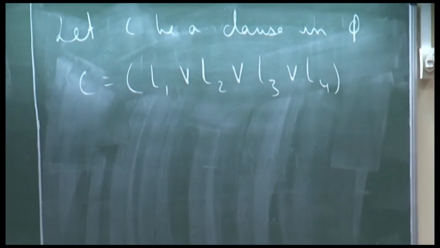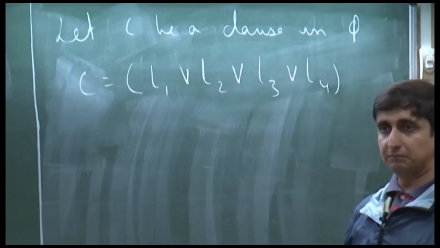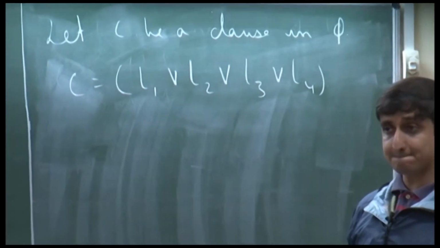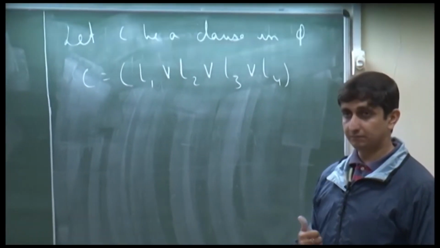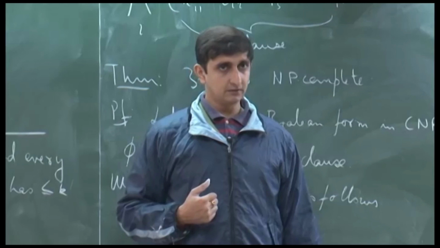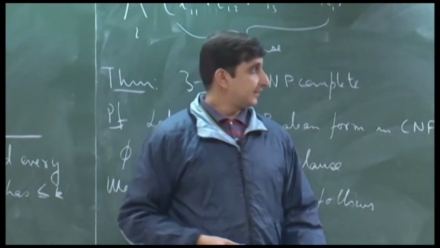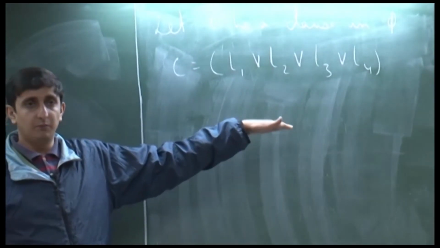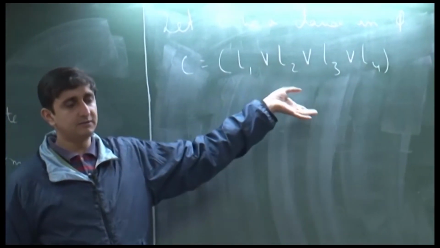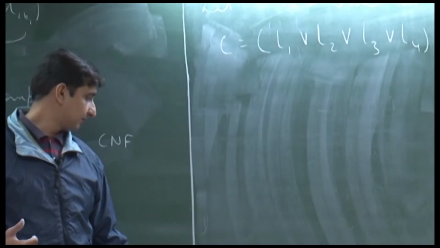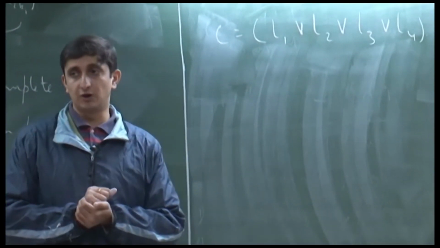How can we reduce it to a 3 SAT instance, maybe by adding extra variables if necessary? The idea is that if this is satisfiable, then whatever we are constructing should be satisfiable, and if this is not, then the reduced formula also should not be satisfiable.